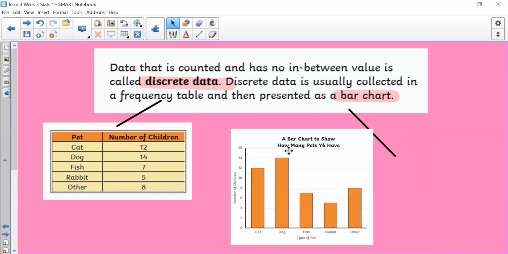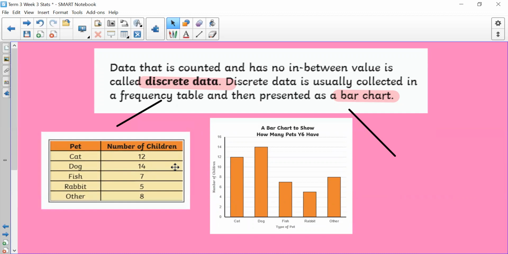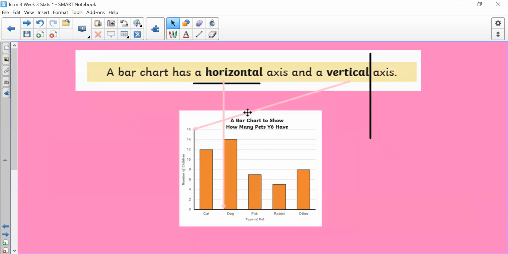So from our frequency table or tally chart, we can then put this into a bar chart, which we're going to be learning about over the next few days. Now we're going to look at the features.